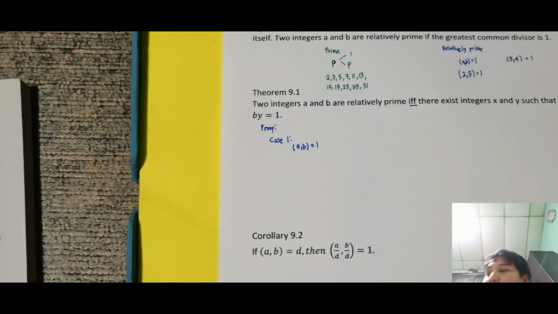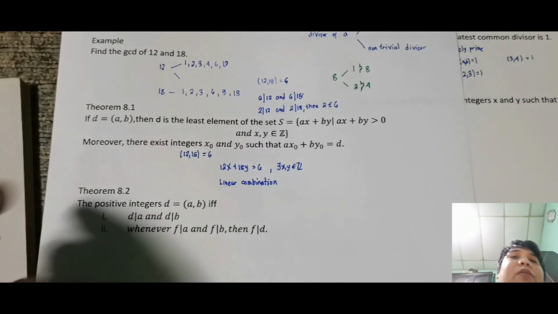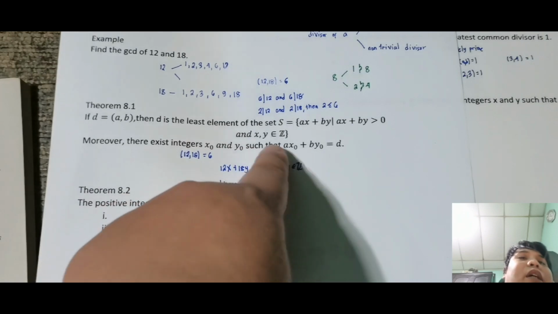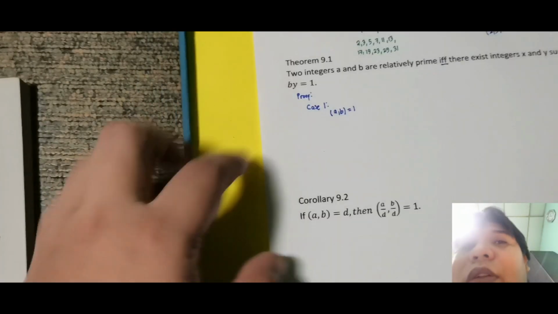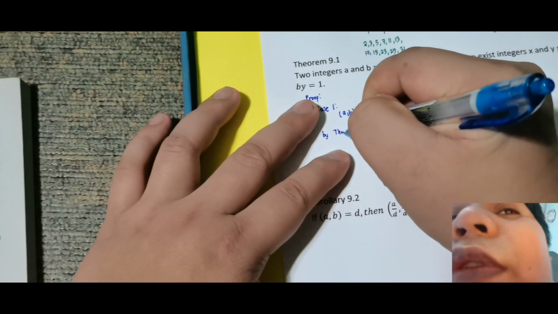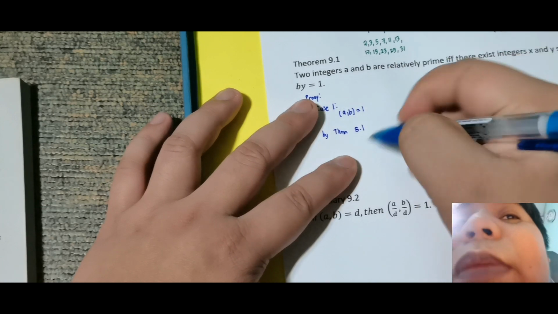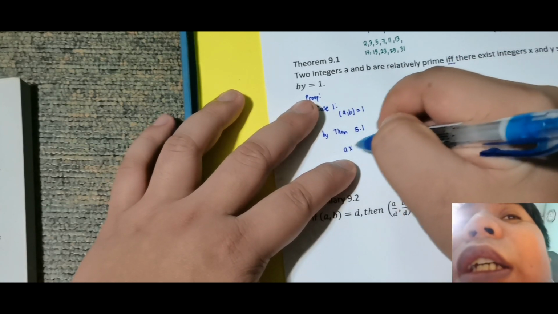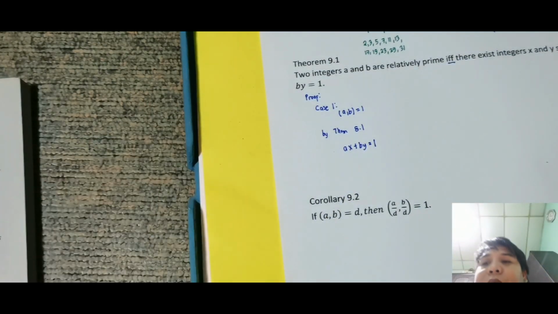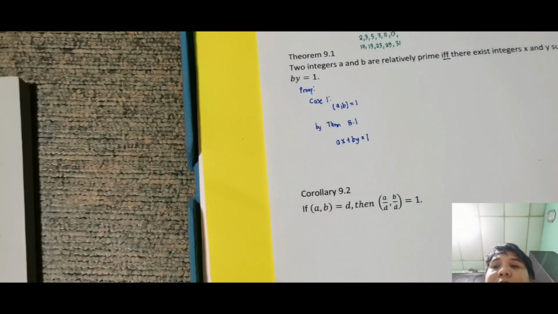So by theorem 8.1, so remember ano ba yung theorem 8.1? So sabi ng theorem 8.1, if d is equal to GCD ng a, b, kaya ko siyang i-represent as ax naught plus by naught is equal to d. So in this case, by theorem 8.1, may linear combination siya, which is ax plus by is equal to 1. Okay, so aware tayo dyan.